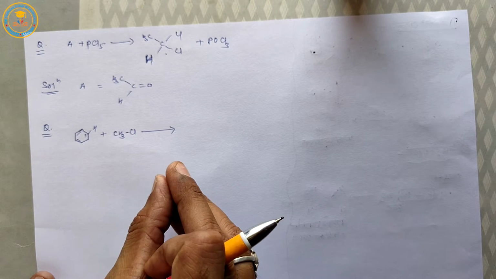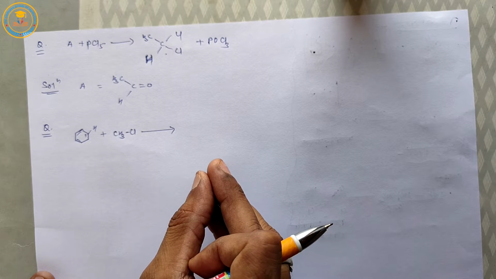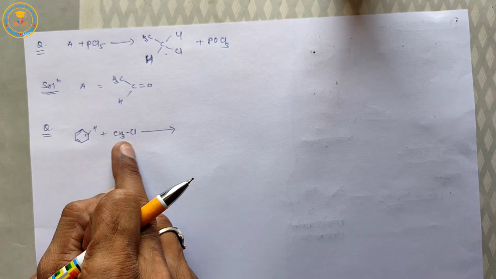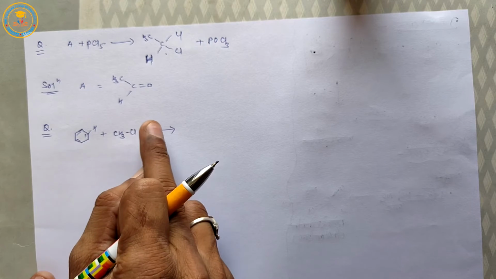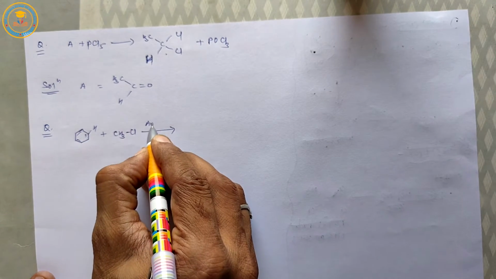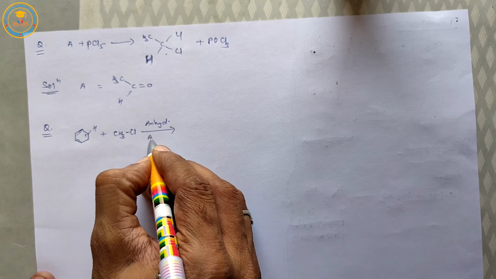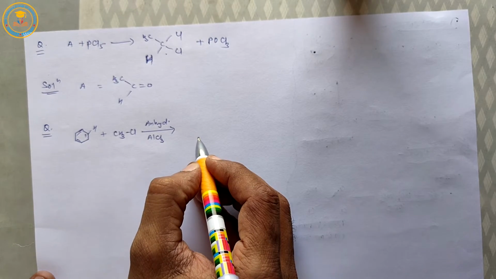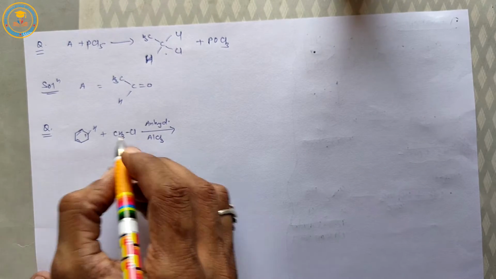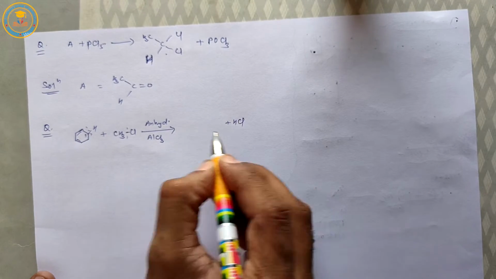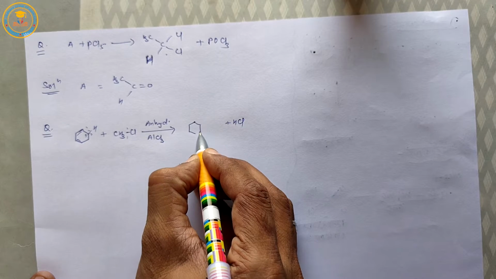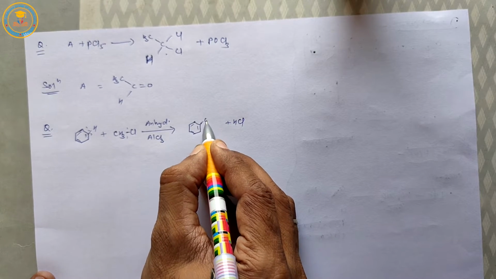In nitrobenzene solvent, when alkyl halide is treated with benzene in presence of anhydrous AlCl3, after removing an HCl molecule, alkylbenzene is formed.